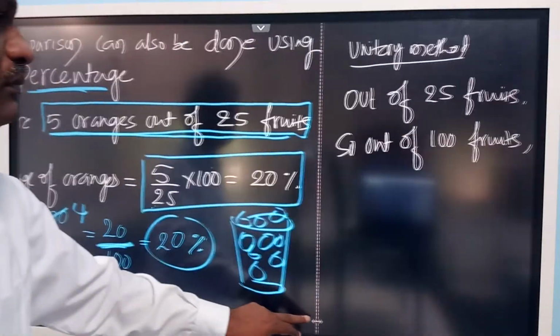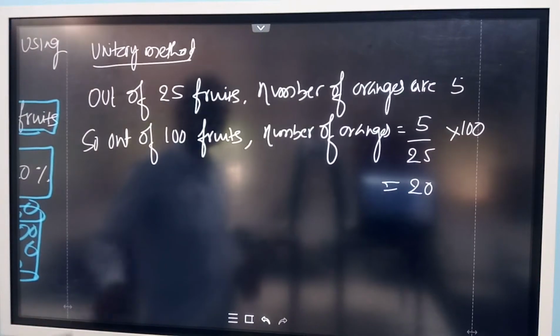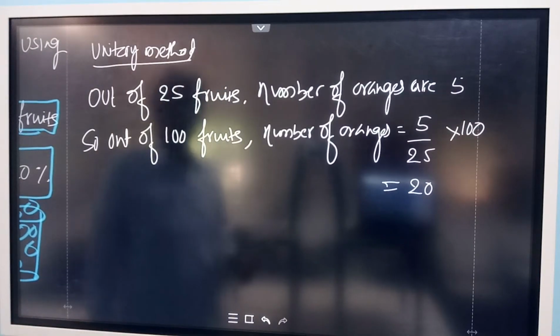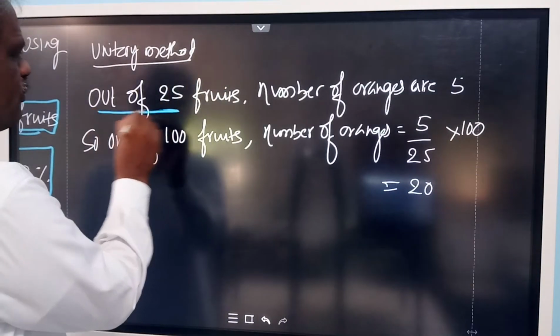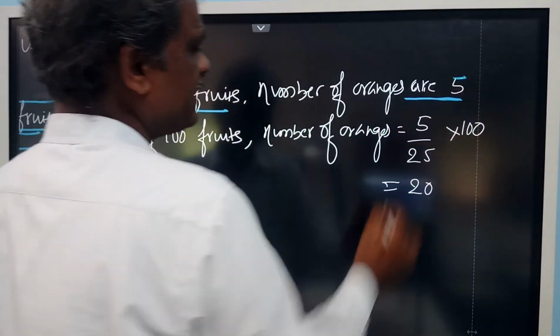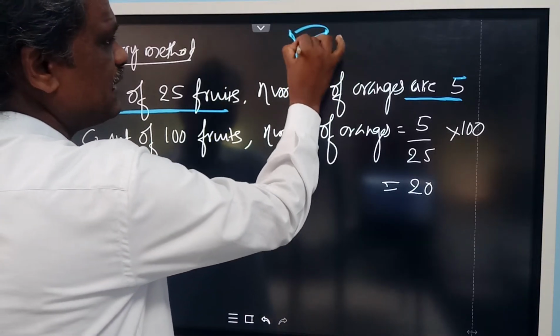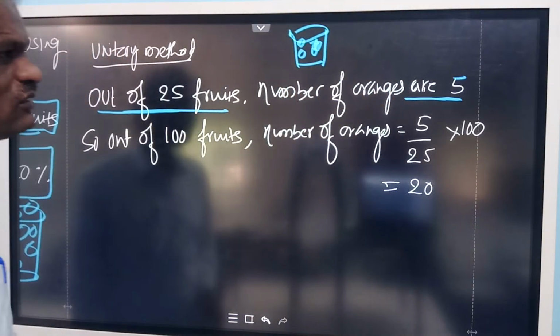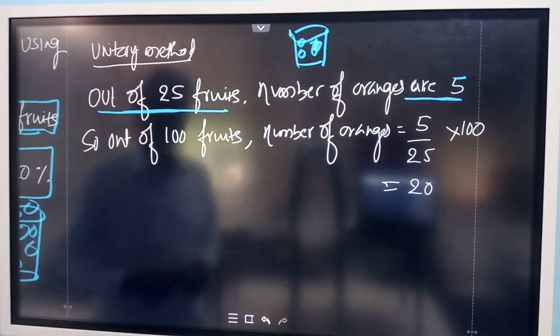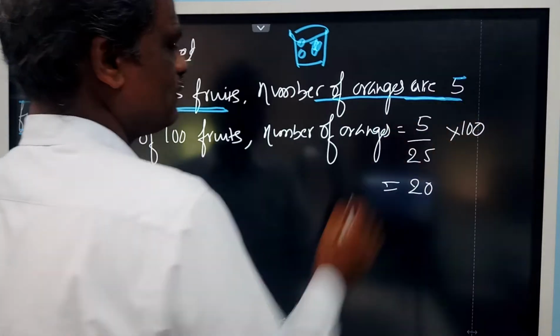Now, the same thing you can do by the unitary method. The unitary method also lets you compare. See, out of 25 fruits, the number of oranges is 5. A basket contains 25 fruits. Out of these 25, oranges are 5. So this is a sentence: total fruits 25, number of oranges 5.